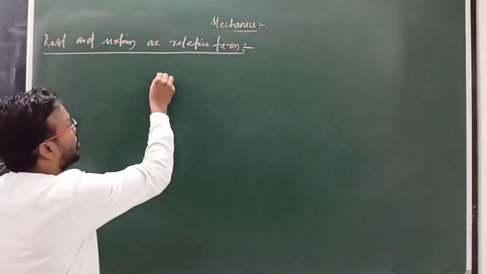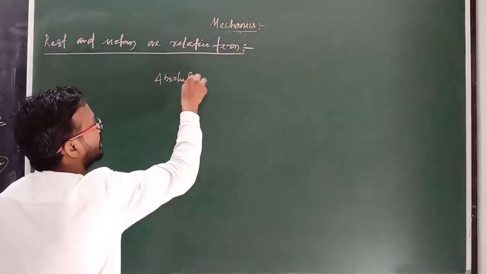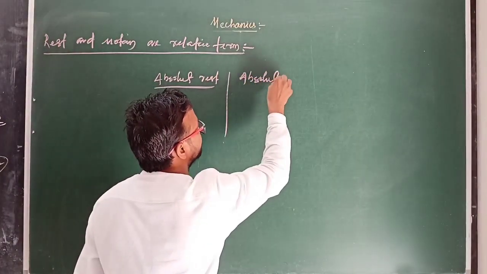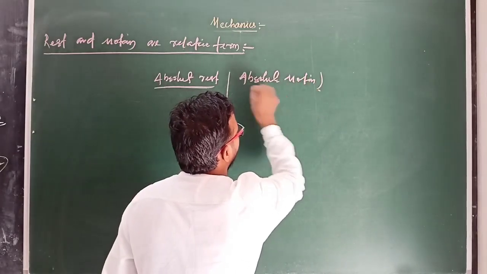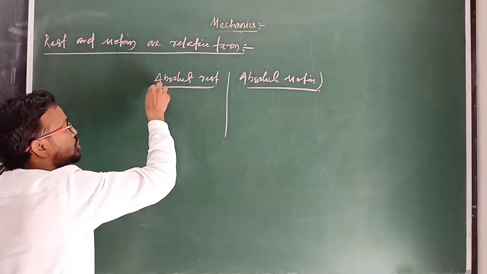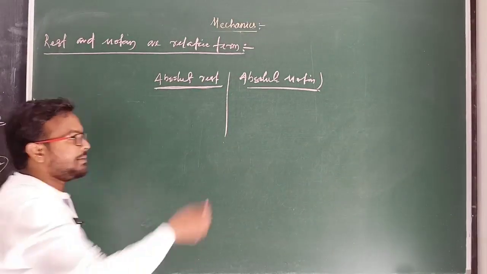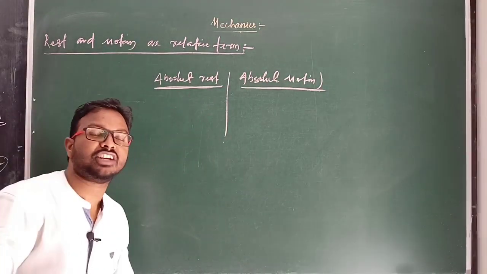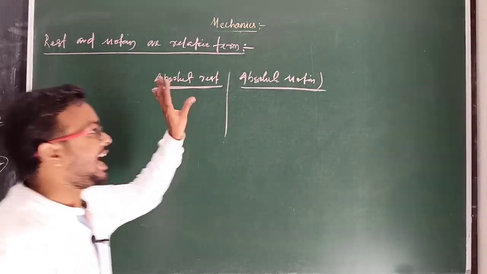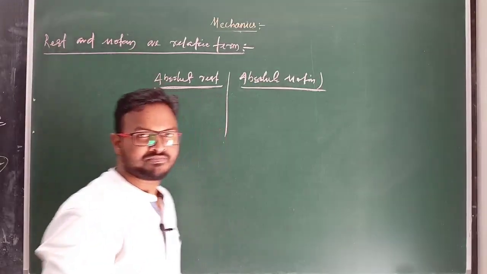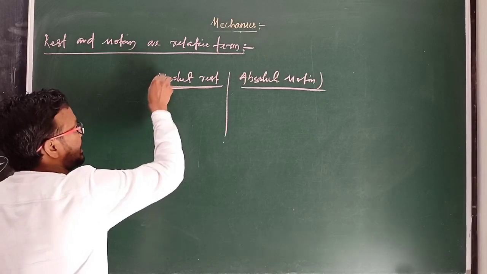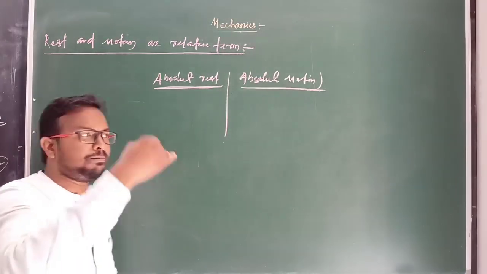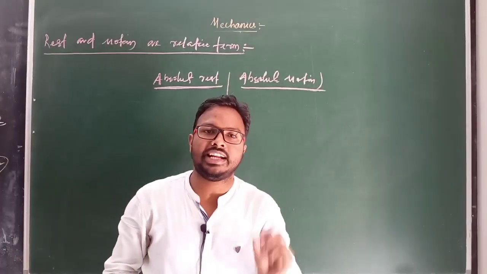So first we will discuss here what is absolute rest and absolute motion. Absolute rest means a body is at rest for all time, and absolute motion means an object is in motion condition for all time, which is not possible. Means absolute rest or absolute motion is not possible. Why? Because if we suppose there is an object which is in absolute rest, then first we have to find an initial point and that point is known